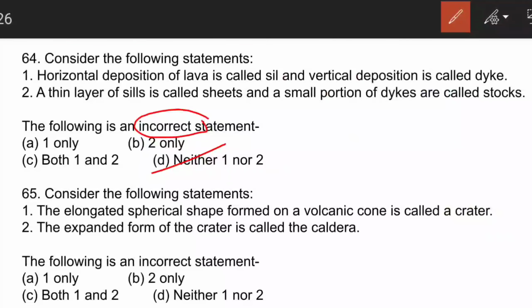Consider the following statement. The elongated spherical shape formed on a volcanic cone is called crater. The expanded form of a crater is called caldera. Here again we have to find out the incorrect statement. So neither 1 nor 2, as both the statements are correct.